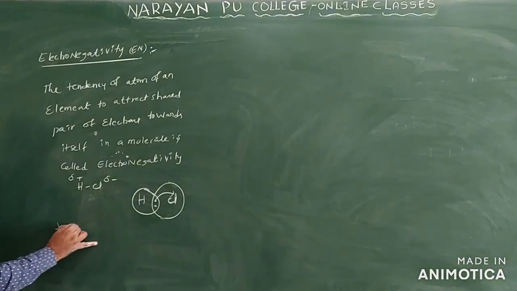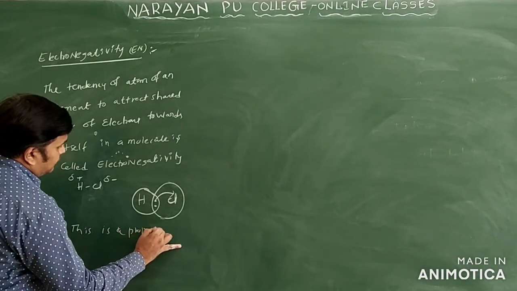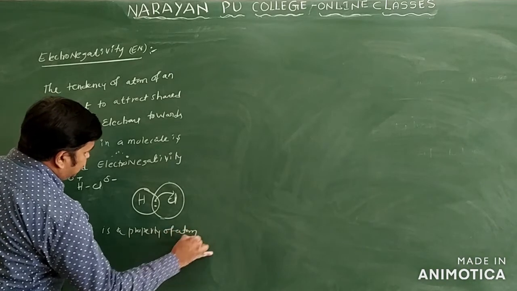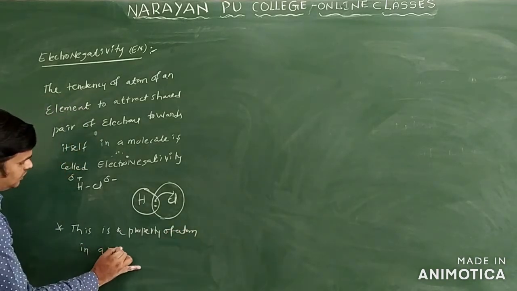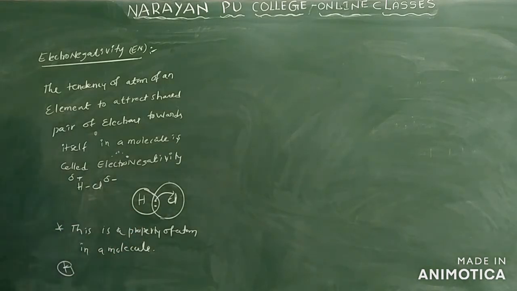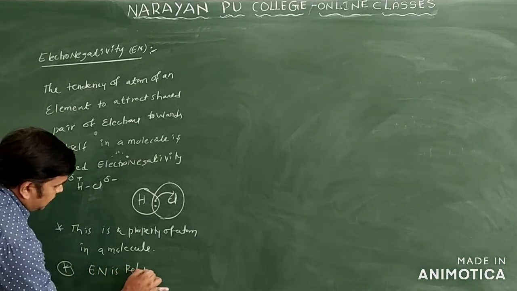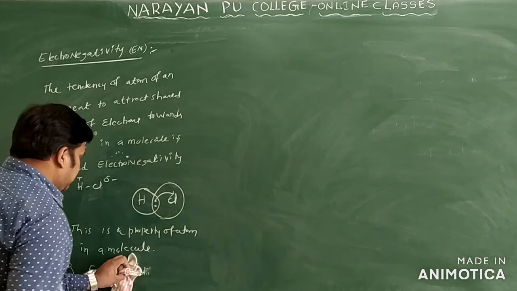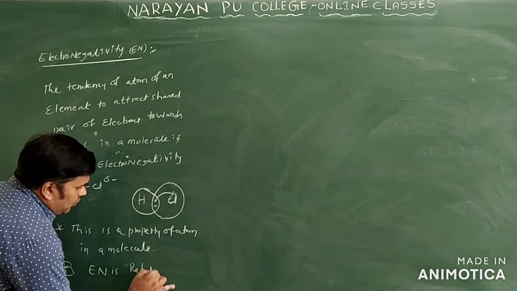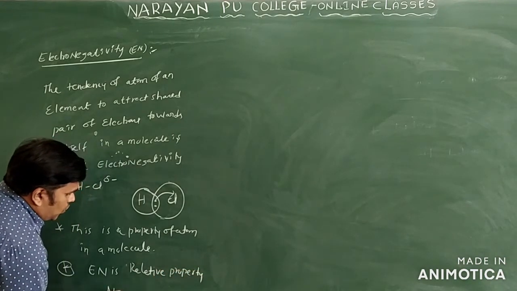So it is a property of an atom in a molecule only. Mainly it depends on the reactivity of the atoms in a molecule only. And one more here, electronegativity is a relative property only. Simply I am writing here, electronegativity is a relative property. It has no units only.